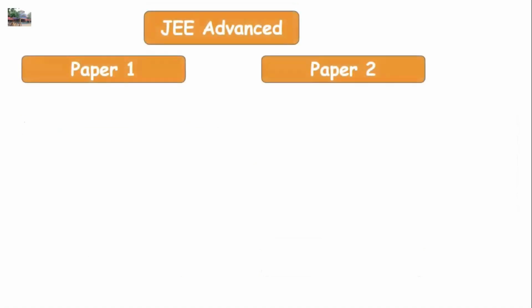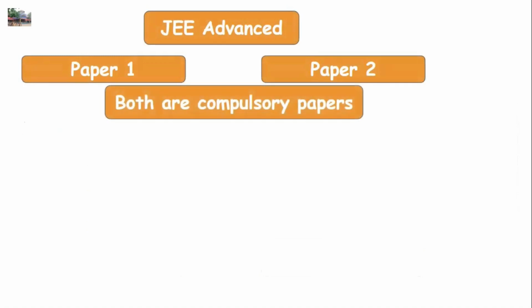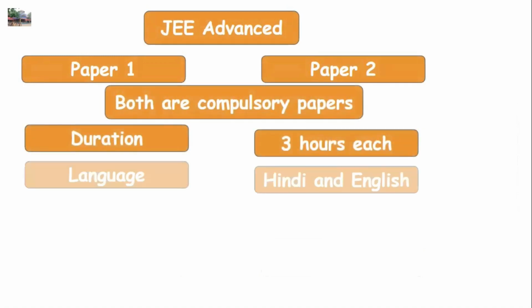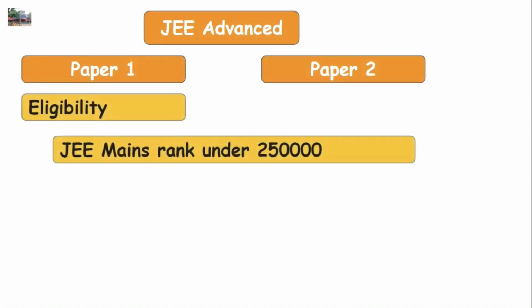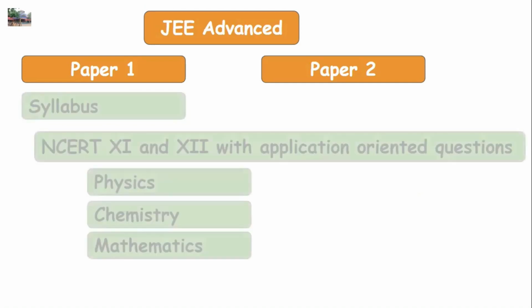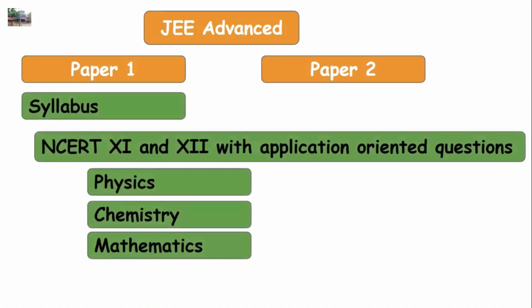JEE Advanced has two papers, paper 1 and paper 2. Both are compulsory papers. Duration of the exam is 3 hours each. You can write the exam either in Hindi or in English. Any student who gets a rank of 2,50,000 or less from JEE Mains is eligible to write JEE Advanced. The mode of exam is online. The syllabus includes NCERT 11 and 12. In addition to that, one can expect application-oriented questions from physics, chemistry, and mathematics.